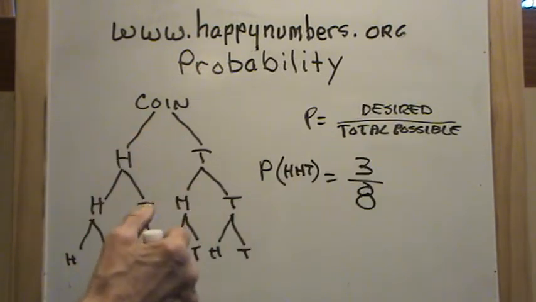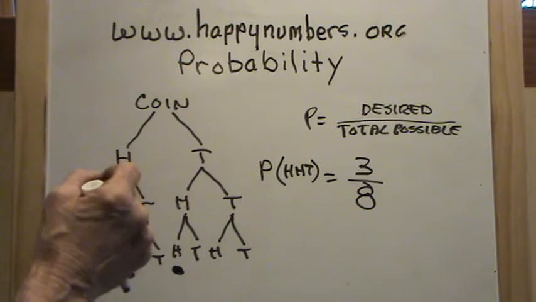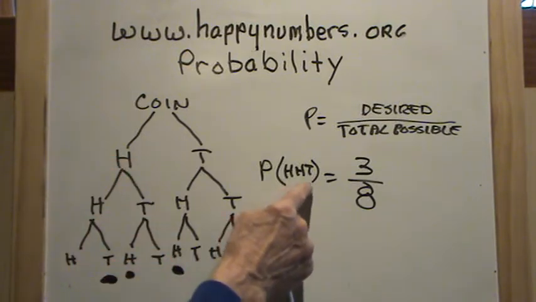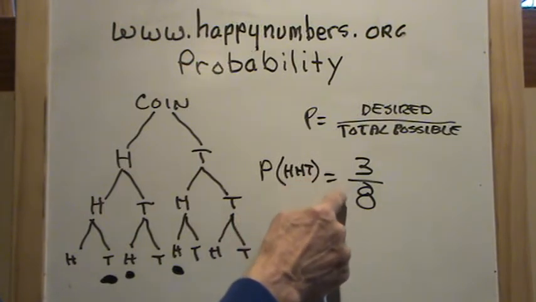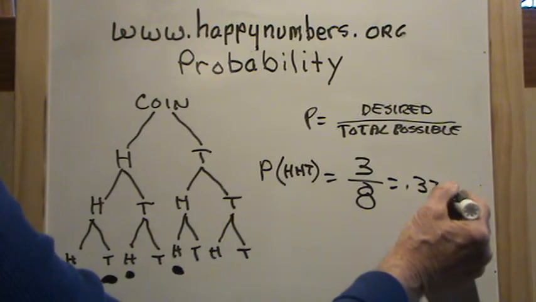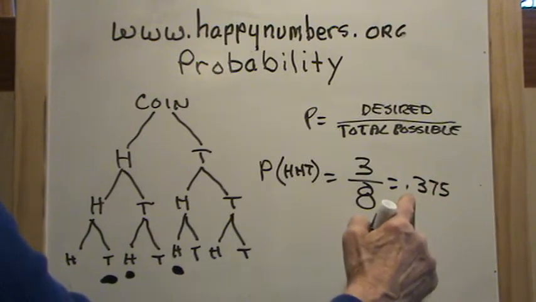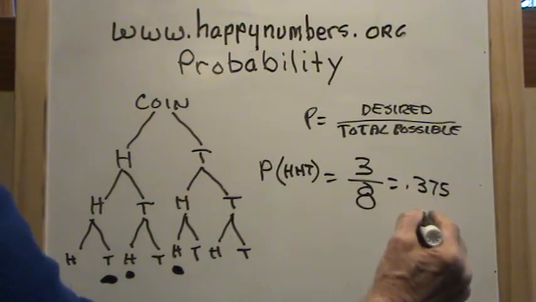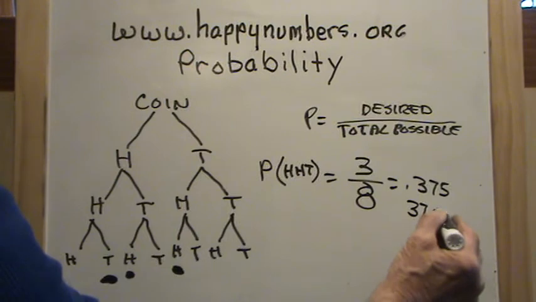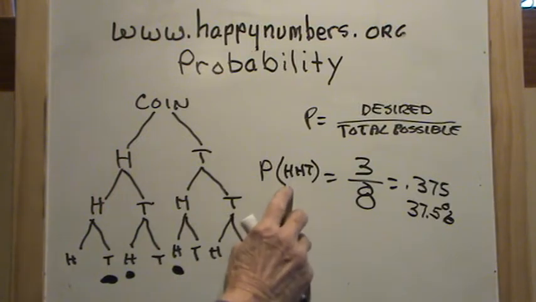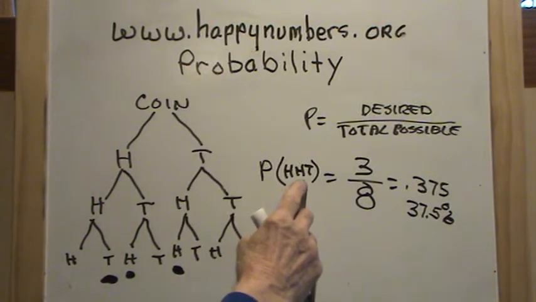So the probability of tossing a coin 3 times and getting 2 heads and a tail is 3 divided by 8, and I, with my trusty calculator, worked that out, and it is 0.375, or if we change this to a percent, it would be 37.5% of the time. 37.5% of the time, if I tossed a coin 3 times, I would get 2 heads and 1 tail.